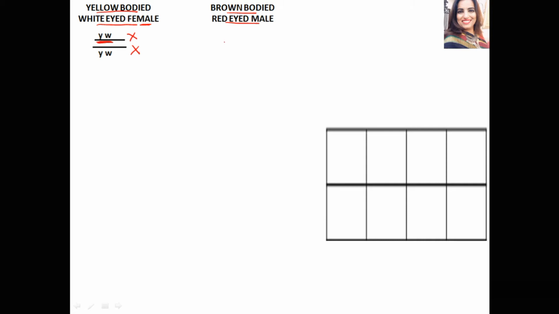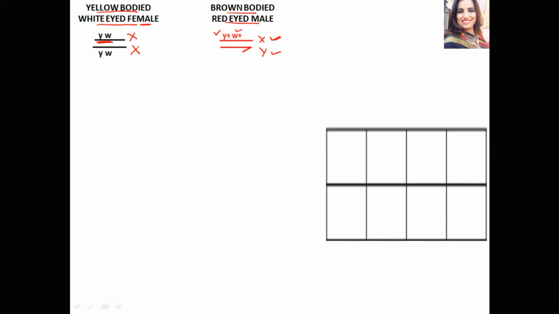On the other hand, male has X chromosome and Y chromosome. The genes for the body color and eye color are present on the X chromosome. No such genes are present on the Y chromosome. Male is dominant for body color, that is brown bodied, so that is denoted by y plus, and it is also dominant for eye color, which is represented as w plus.